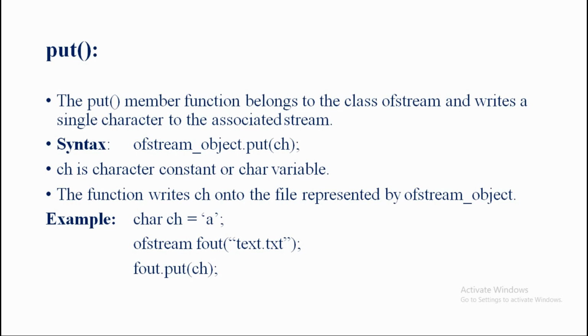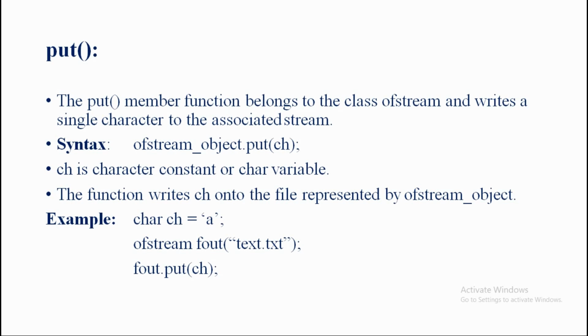Now that character is there in our ch variable, and such ch is declared by using the data type char. So the first line here, we declare ch using the data type char: char ch, and in ch I am going to input one single character, the name of the single character is a.